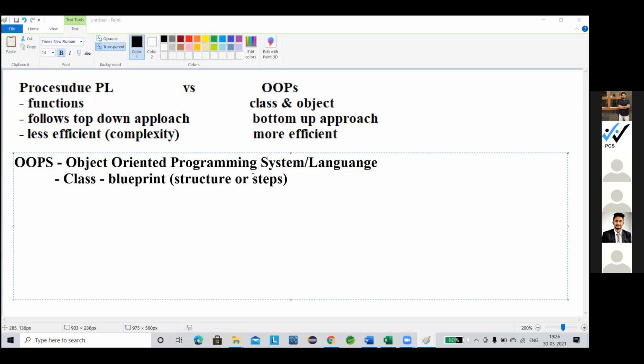Okay, not structure, not steps. Now the main point comes: why is it called the blueprint, not the structure? What is the difference between these two?